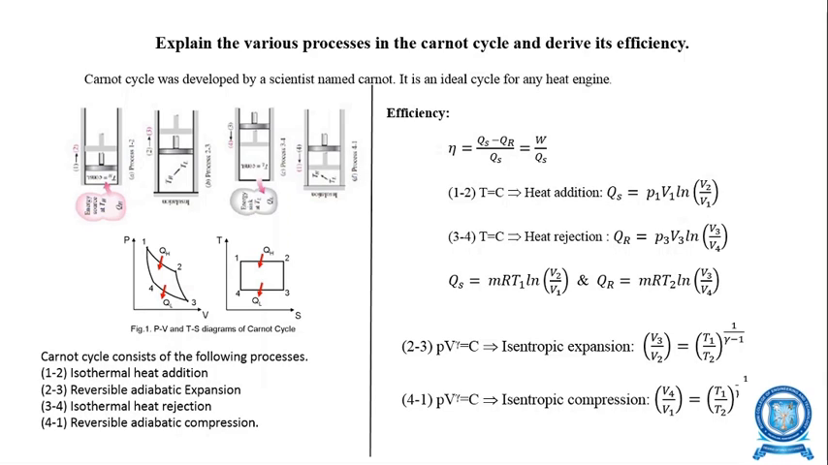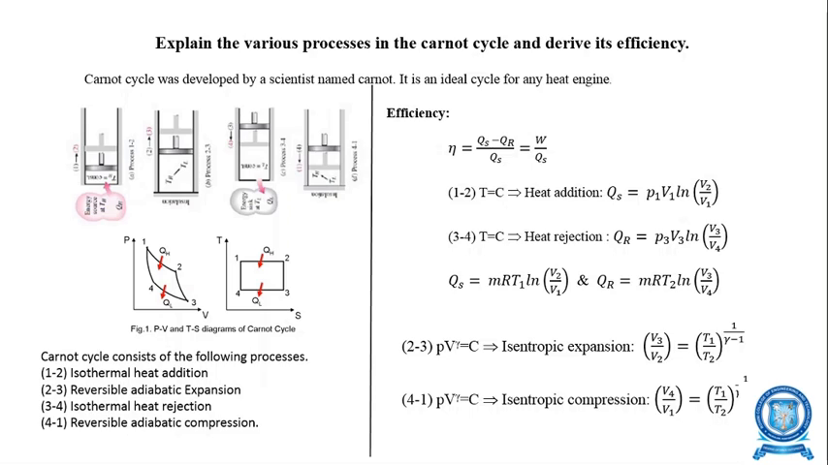So the Carnot cycle was developed by a scientist named Sadi Carnot. It is an ideal cycle for any heat engine. The Carnot cycle is one of the imaginary cycles. That means the Carnot engine is an engine that can produce 100% efficiency.